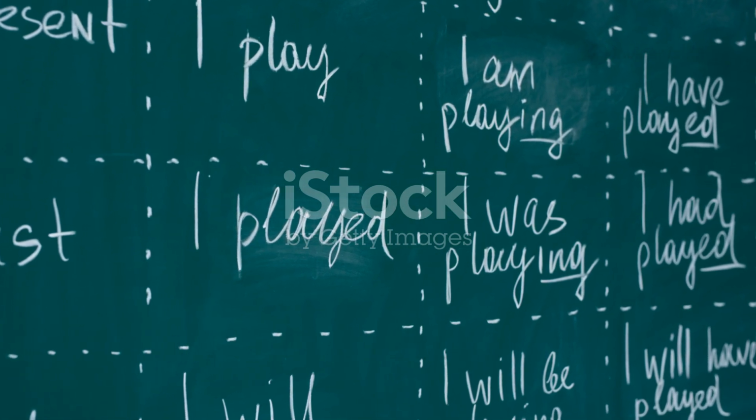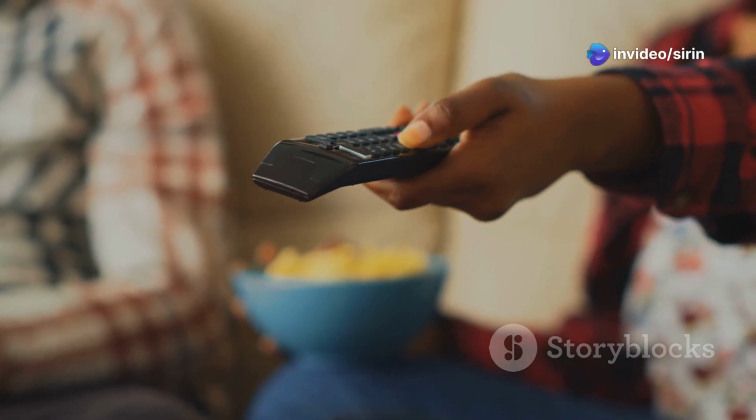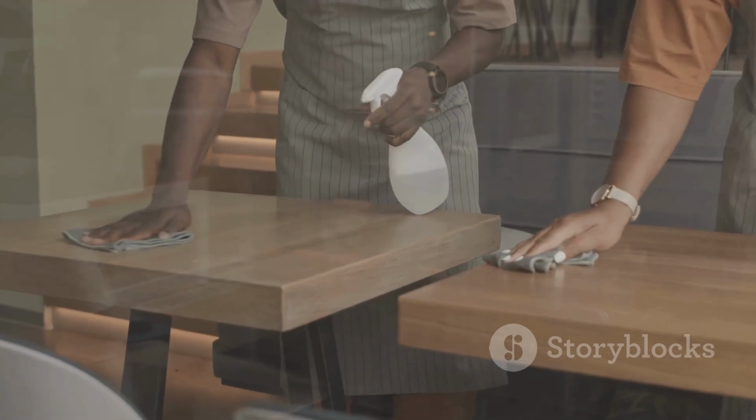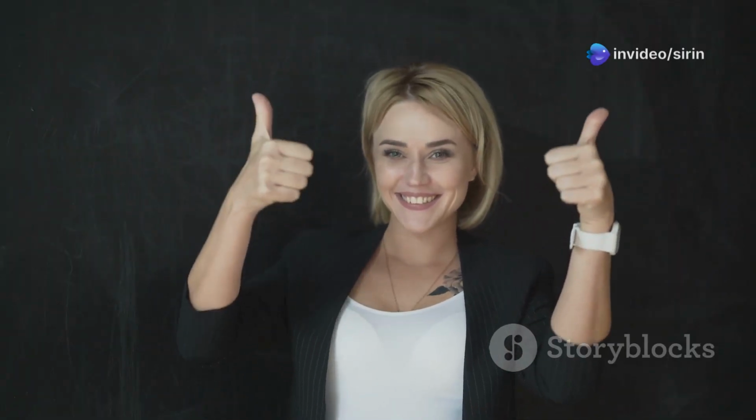Let's see some regular verbs in the past. Remember, regular verbs add ed. Look at the verb talk. In the past, it is talked. For example, I talked to my friend yesterday. Another regular verb is watch. In the past, it is watched. For example, she watched a film last night. The verb clean is also regular. It becomes cleaned. We cleaned our house on Saturday. These are easy to remember.